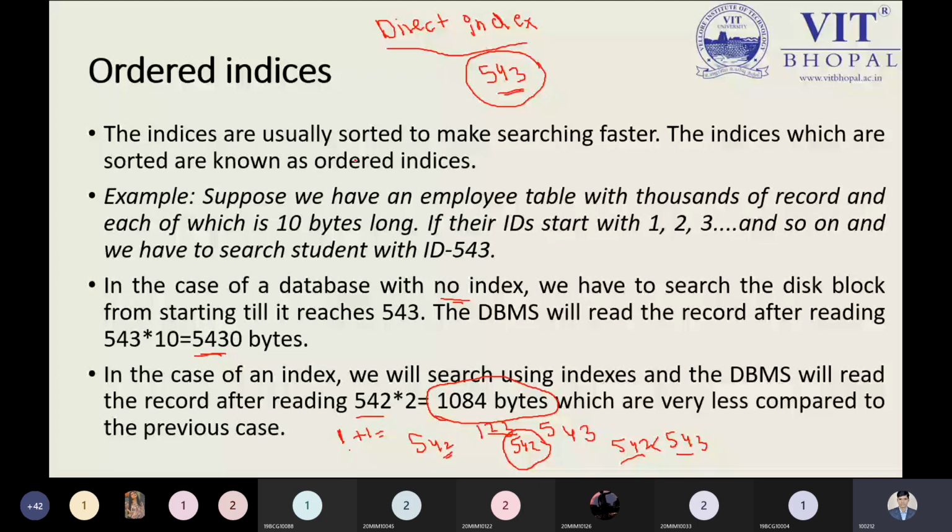But in case we apply indexing, the searching will be done easily. The DBMS will read records up to 542. Why am I taking 542 and multiplying it by 2?